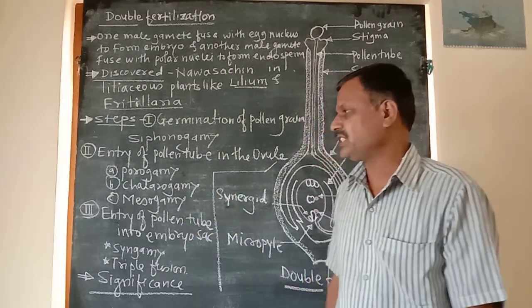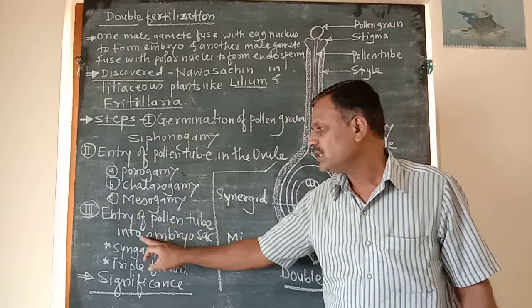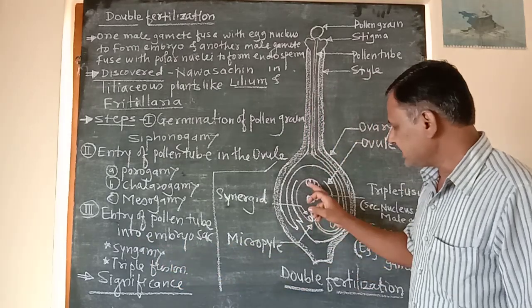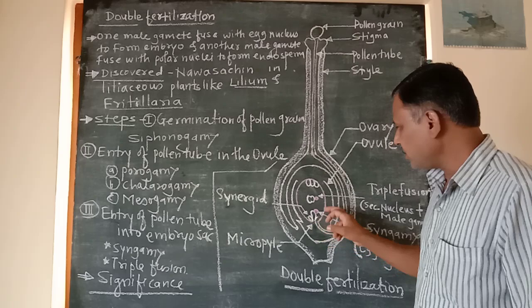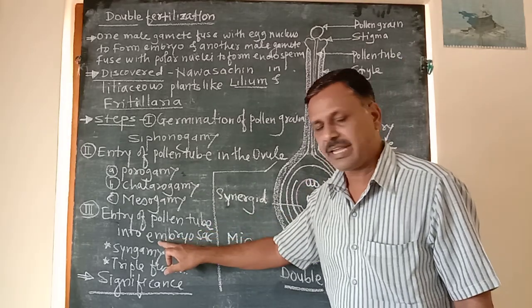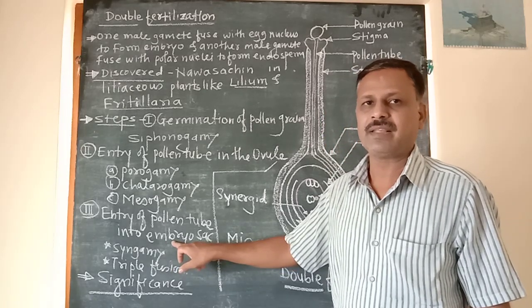Then next step, entry of the pollen tube into the embryo sac. This red colored portion is called the embryo sac, also called the female gametophyte.